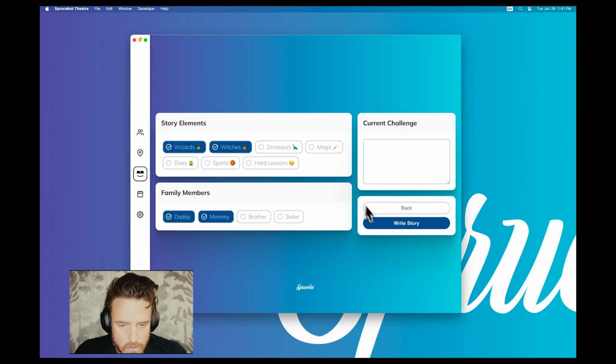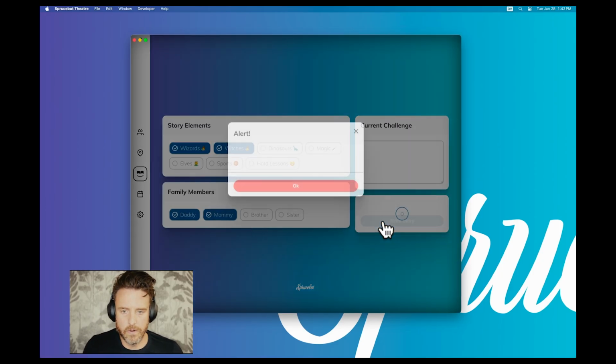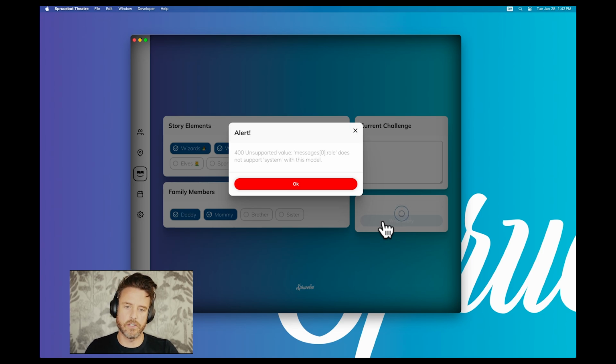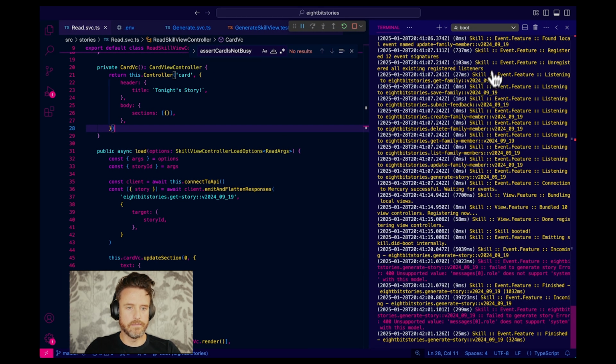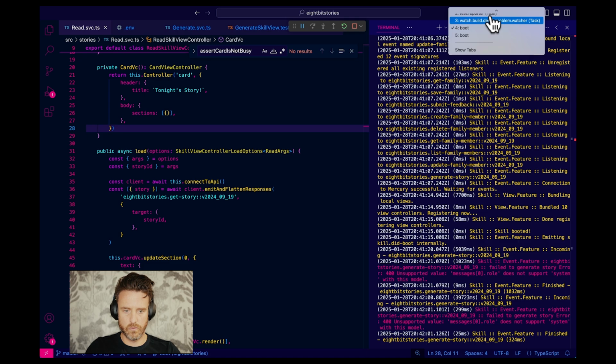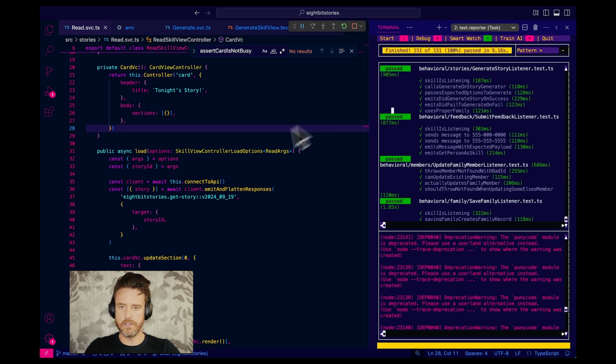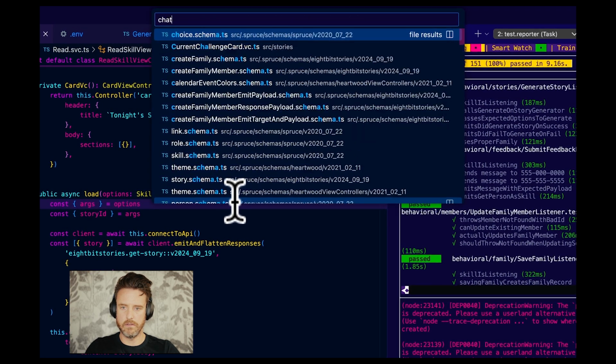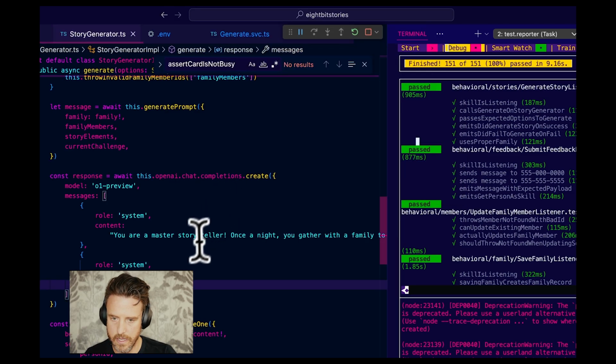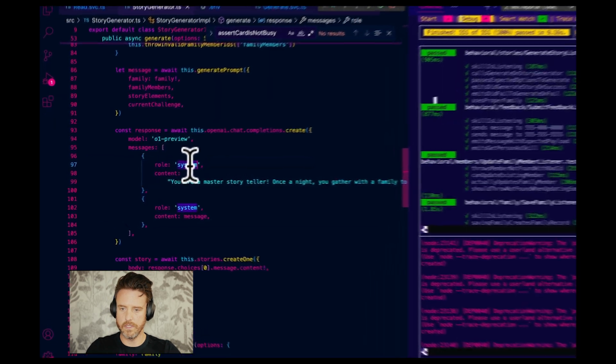All right, here we go. So once again, we're getting a 400 unsupported value. Messages 0.role does not support system with this model. All right, so what I'm thinking is we're going to go into somewhere we have a story generator, right? Let's just go in. What is it? Does it autocomplete for us? Assistant.